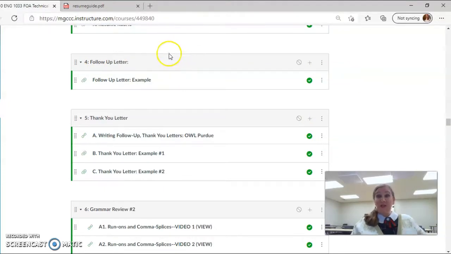After you send in your application and cover letter and resume, you may want to send a follow-up letter or email to check and see the status of that job. After you interview for a job, it's very courteous to send a thank you letter to the employer or even several employees, thanking them for taking their time out of their busy schedule to meet with you. That just shows you're a very cordial, respectful person, and that's the kind of workers that they want to have,